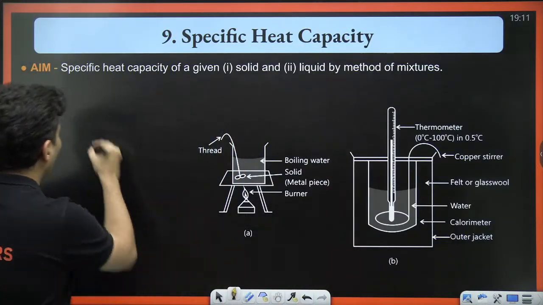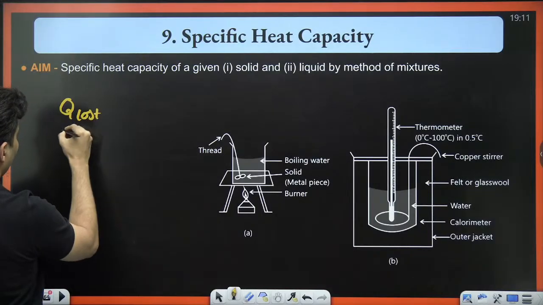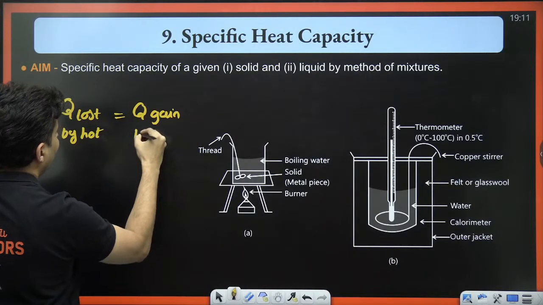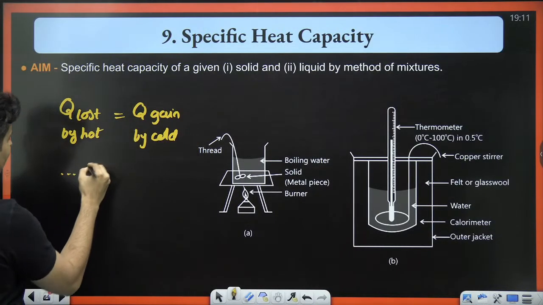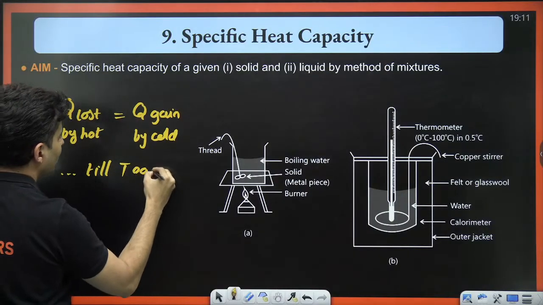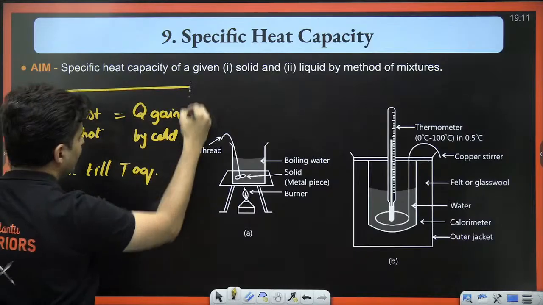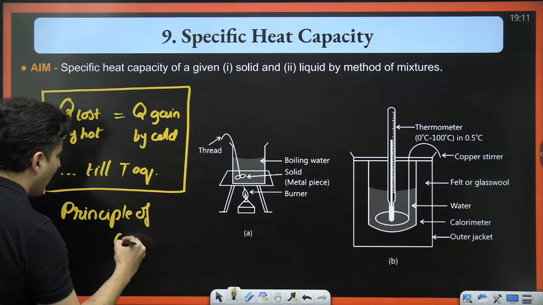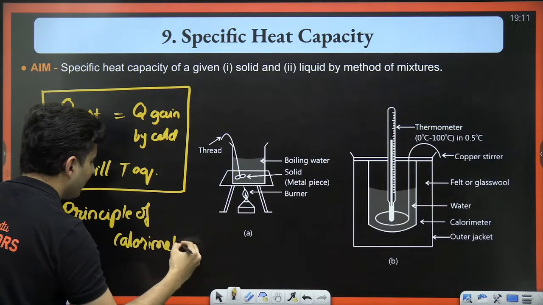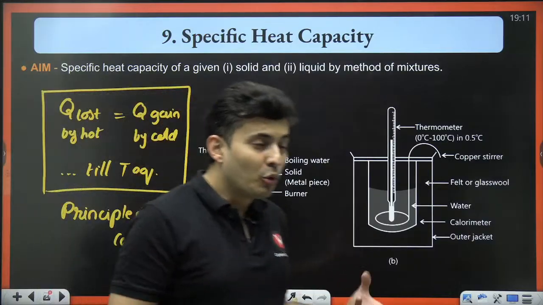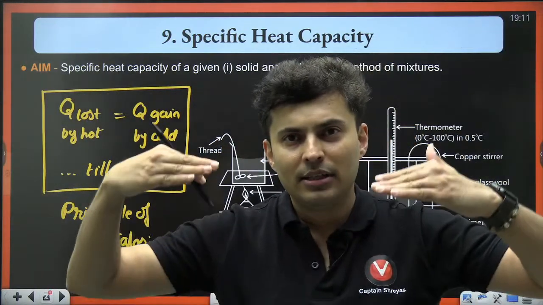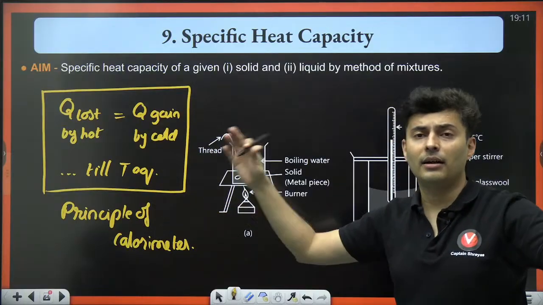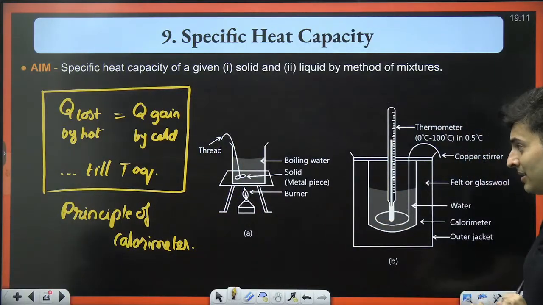You will see that whatever heat is lost by the hot body will be the heat which is gained by the cold body till thermal equilibrium is achieved. This is basically your principle of calorimetry. There will be one thing which will be losing energy, one thing which will be gaining energy, and their loss and their gain will be equal because the heat can't go anywhere outside to the surroundings, nor can it come inside.